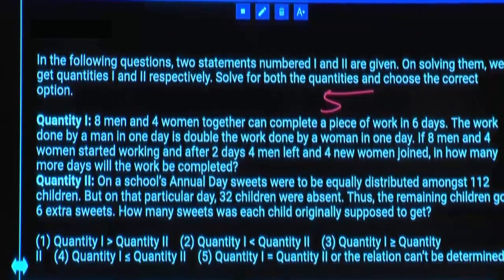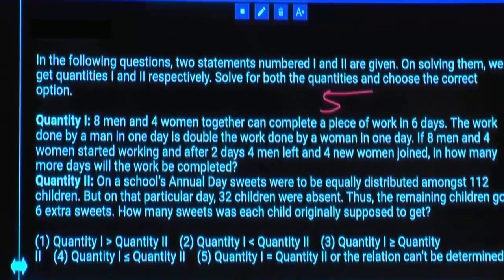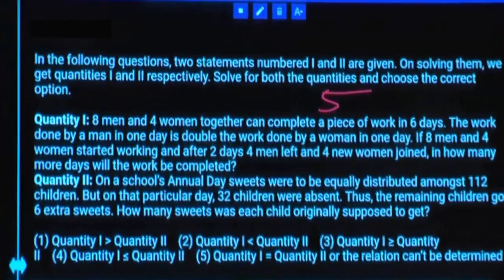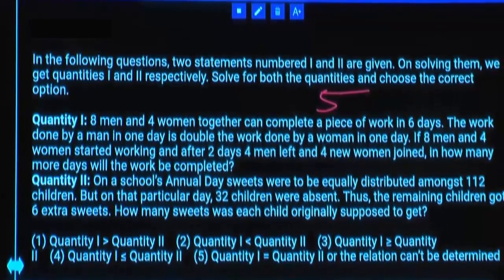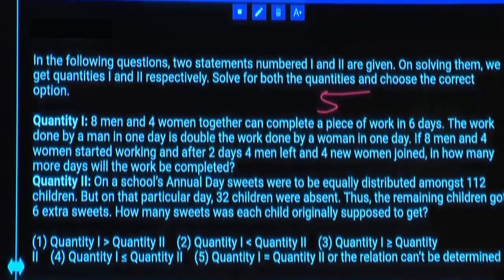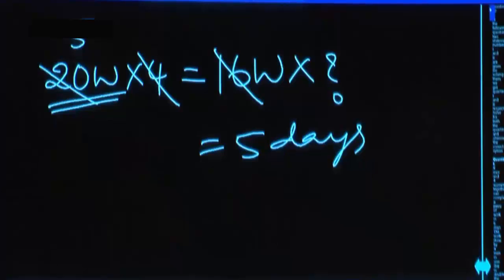On a school's annual day, sweets were to be equally distributed among 112 children, but on that particular day, 32 students were absent out of 112. So how many were present? 80 were present. Thus, remaining students got 6 extra sweets. So, total extra sweets available are 80 into 6. Agreed? So, why do we have these extra sweets? Because 32 students were absent. If they were present, these many sweets were supposed to be distributed among those 32 people only.